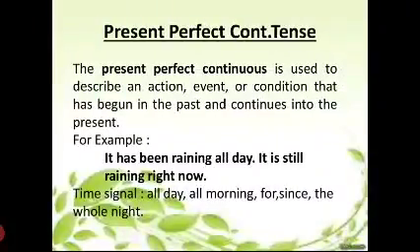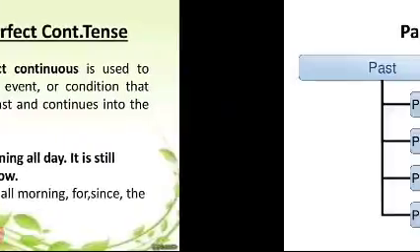Next, the present perfect continuous tense is used to describe an action or event or condition that began in the past and continues into the present. For example, it has been raining all the day. It is still raining right now. Here all day, all morning, for, since, the whole night can be used.